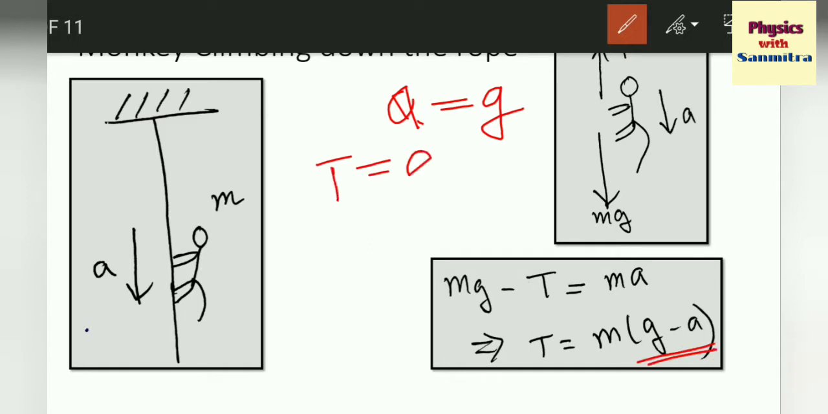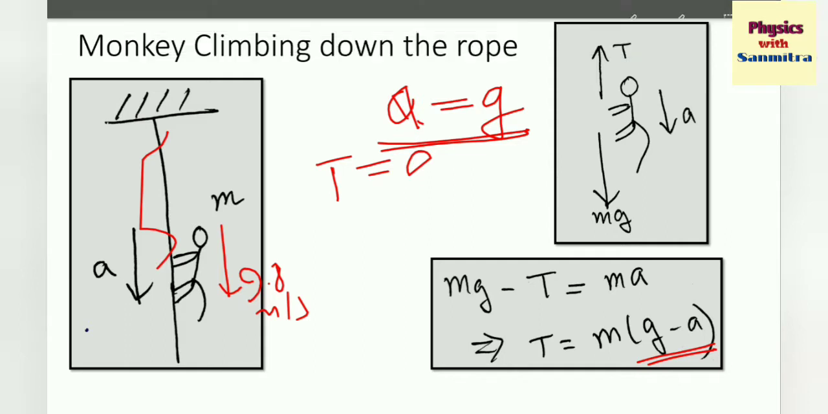Suppose g is 9.8 meter per second squared. The monkey can go maximum up to 9.8 meter per second squared. The monkey cannot go further beyond that, because at that time it will cause slacking of the string. So the string won't remain tight anymore, and it cannot exert that force, because the monkey is constrained to move down along the string. So a should be equal to g, and that is the maximum value of acceleration the monkey can travel downwards without slacking the string. Okay.